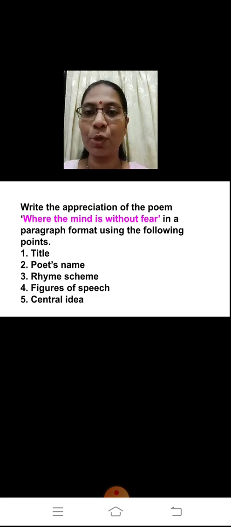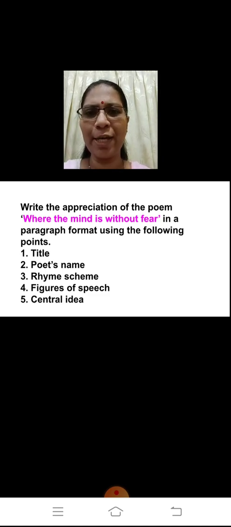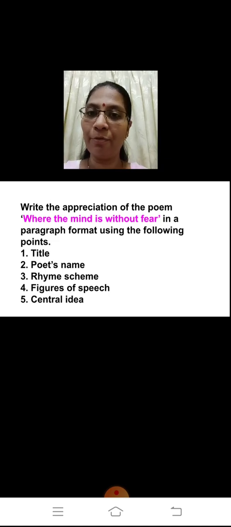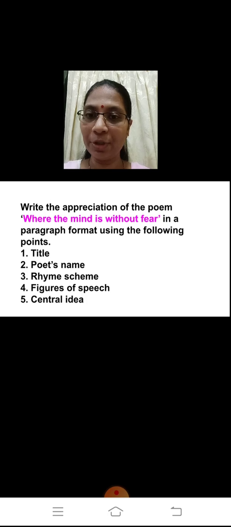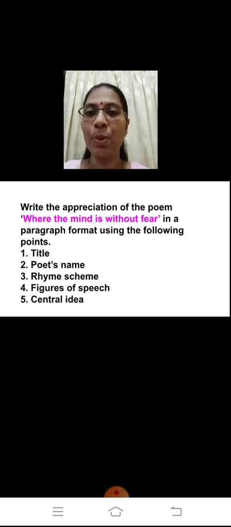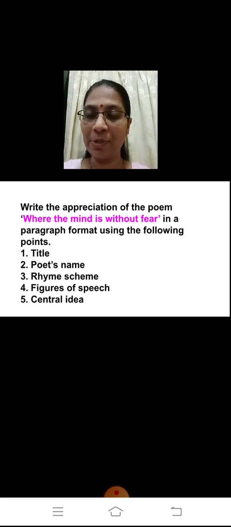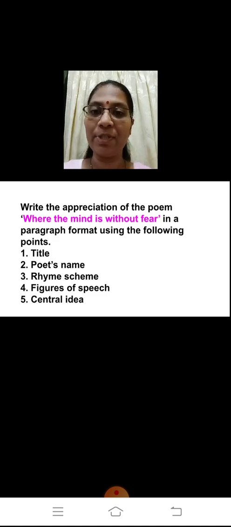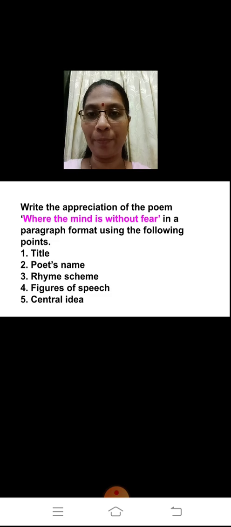Okay, so that will boost your confidence that you can write the appreciation of any poem, whatever is given, but it has to be in a paragraph format. I hope this is clear for you children. So altogether you are having one activity of homophones, two activities on homographs, and one activity on the appreciation of the poem. Now this is regarding your homework.